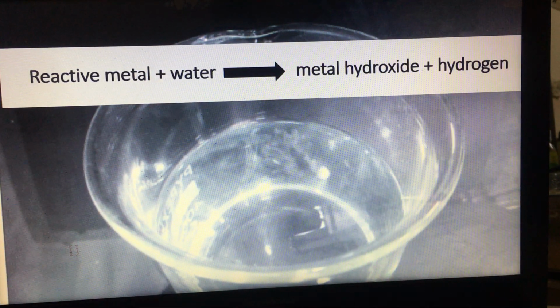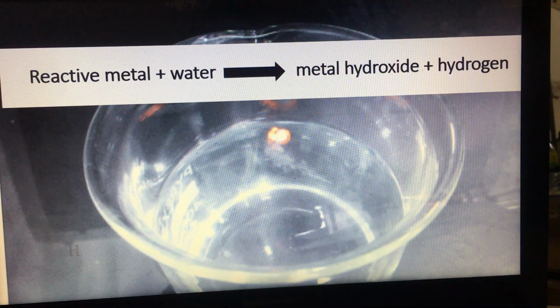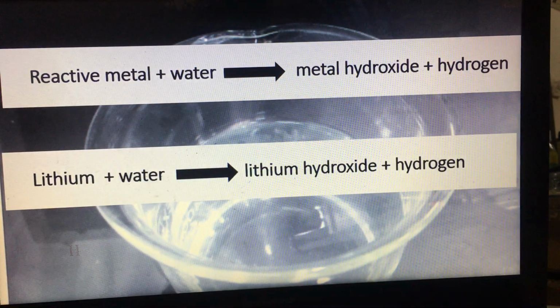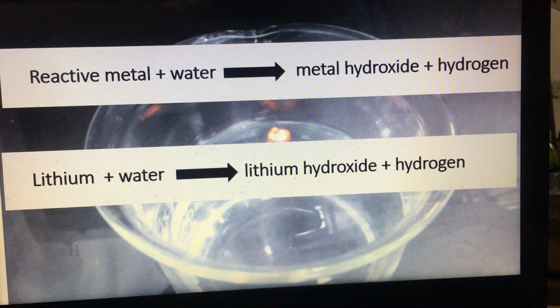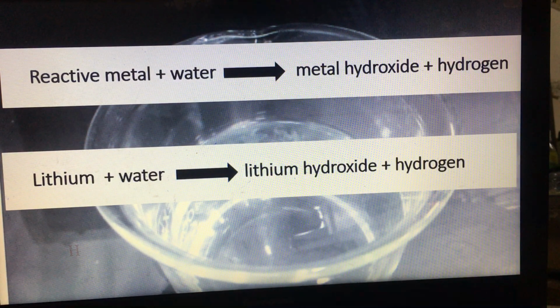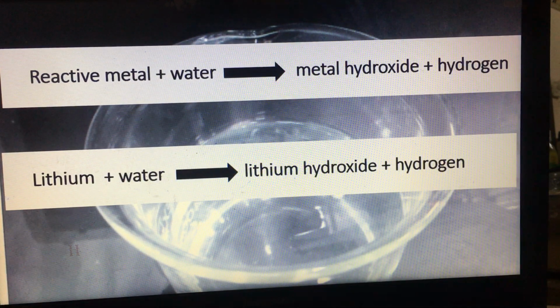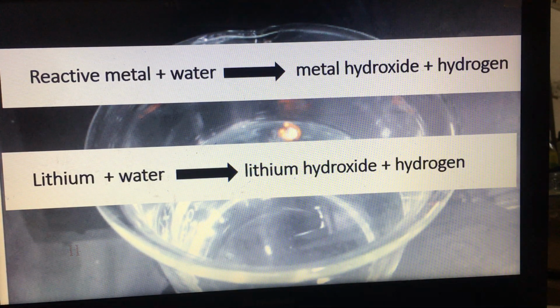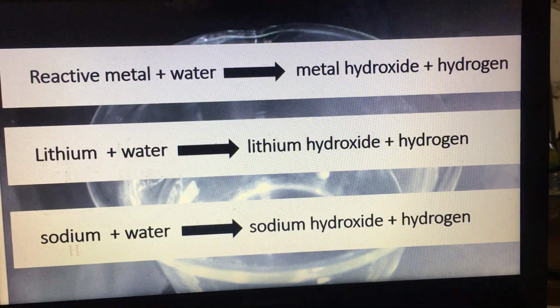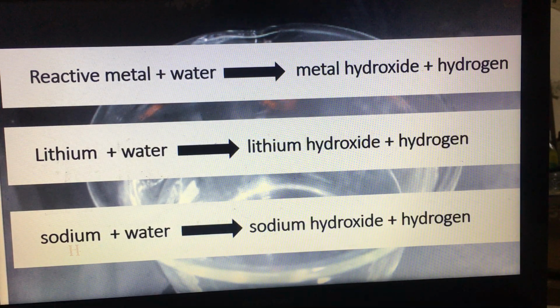Okay, so here we have lithium and water. The first example, lithium is a reactive metal. When it reacts with water, that will produce lithium hydroxide and hydrogen gas. What about sodium? Sodium, when it reacts with water, it will produce sodium hydroxide and hydrogen gas.